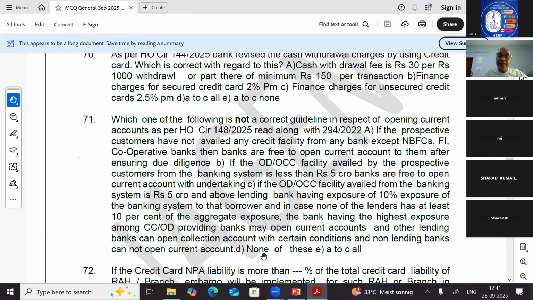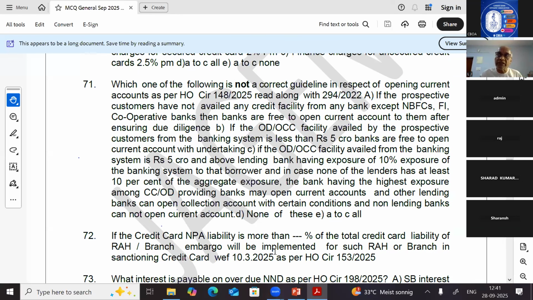So which is not correct? None of these. Points A, B, C are all available, so none of them is incorrect. All of them are correct. So for question number 71, the answer is D. Other points from the PowerPoint presentation which we have seen now, questions may come, so don't miss them.